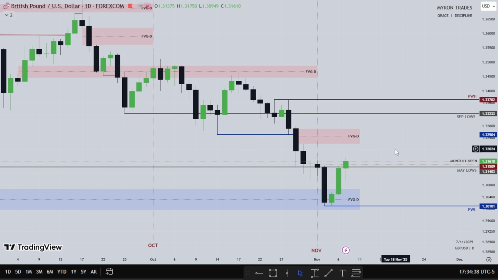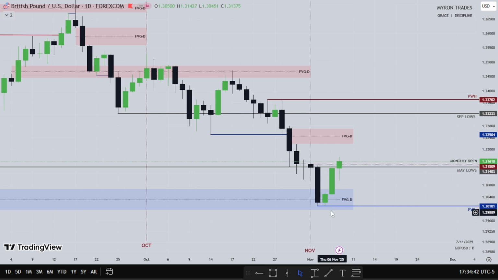So that's about that for pound, and this is what happened to pound for the week. We see Monday opens up, then Tuesday lower, Wednesday higher, Thursday higher, and Friday we close the week. So for the new week, I'll be watching what dollar will do in its points of interest before I will know what pound will do for the week.